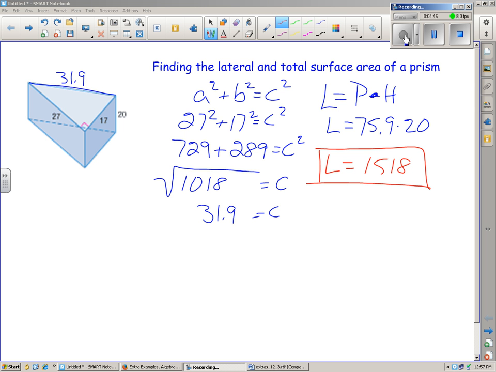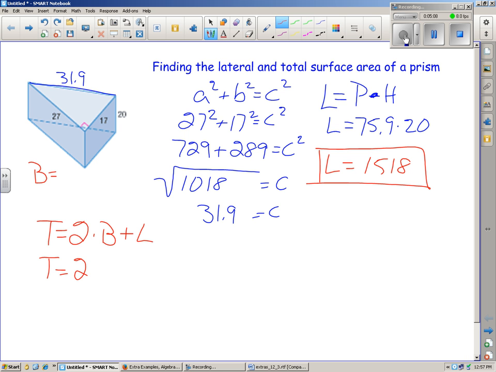Continuing on to find the total surface area, we have that T equals 2 times capital B, the area of the base, plus the lateral surface area. So that's T equals 2 times, well, we've got to find the area of that base. The base is a triangle, so we're going to take the formula for the area of a triangle. So capital B is 1/2 times 17 times 27, which gives us an area of the base of 229.5.